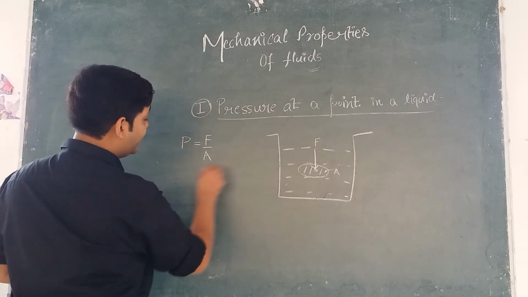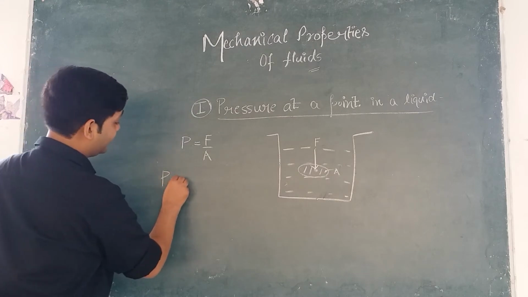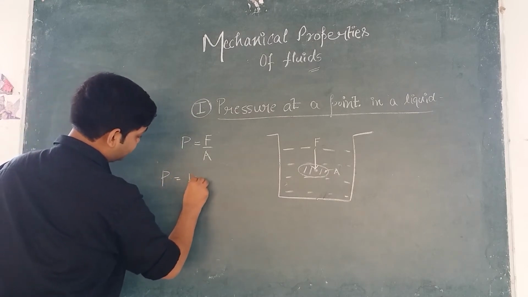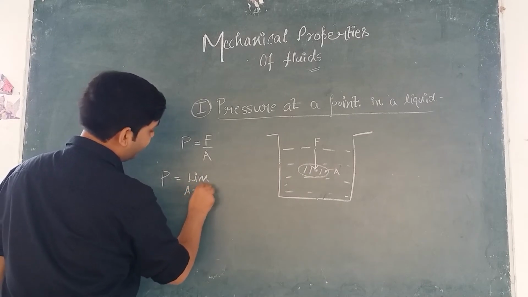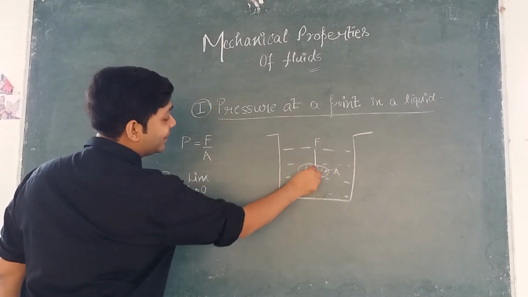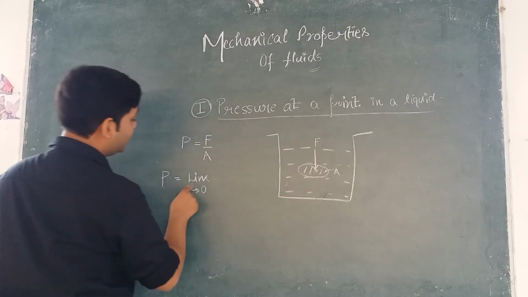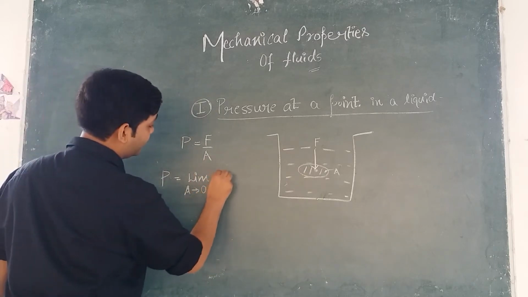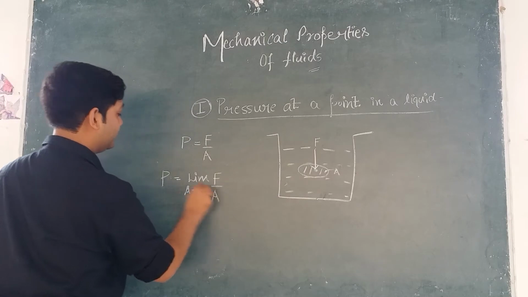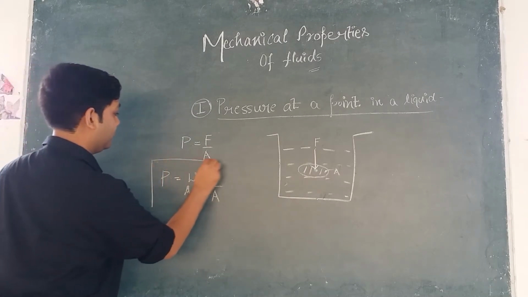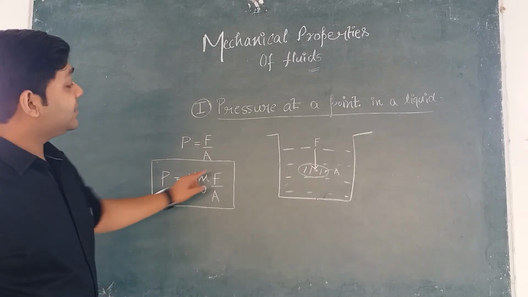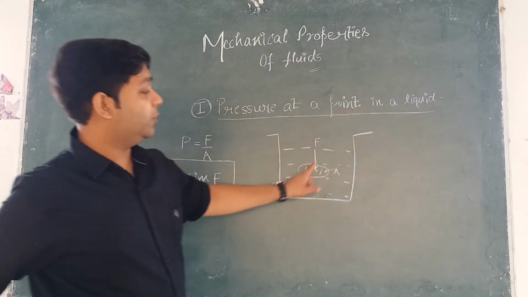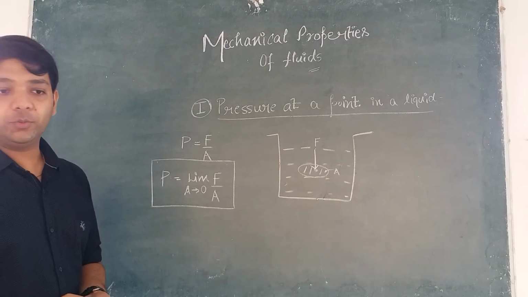So pressure at a point, we define it as limit A tending to 0 of F/A. When the area tends to 0, it will contain only the point. This is the pressure exerted at a point in a liquid. I hope it's clear to you, right?